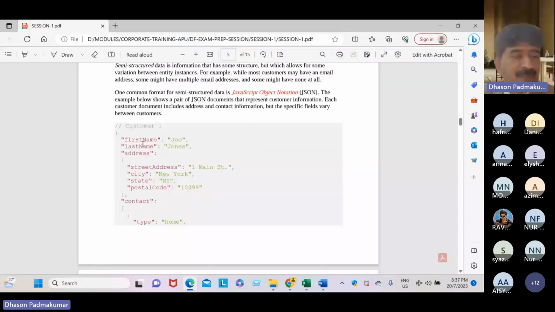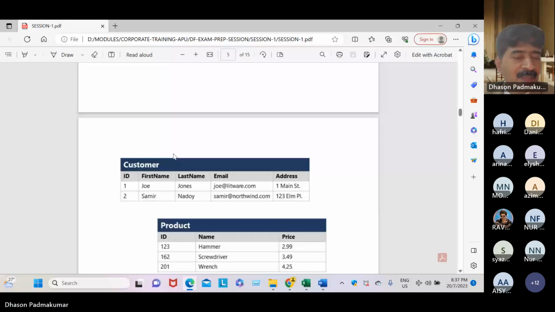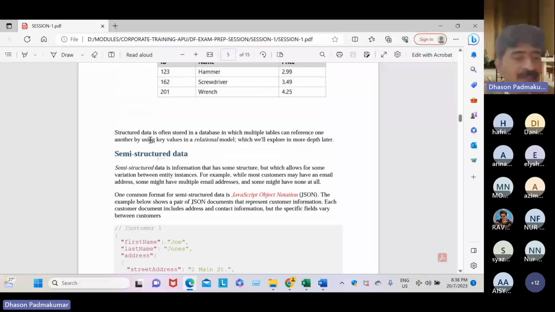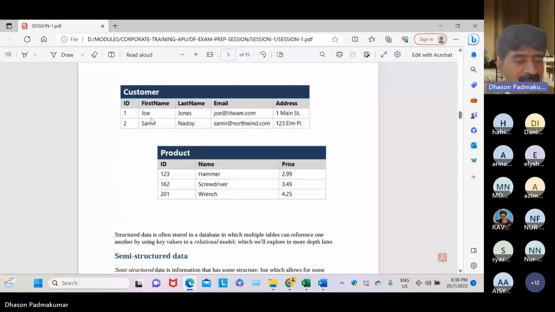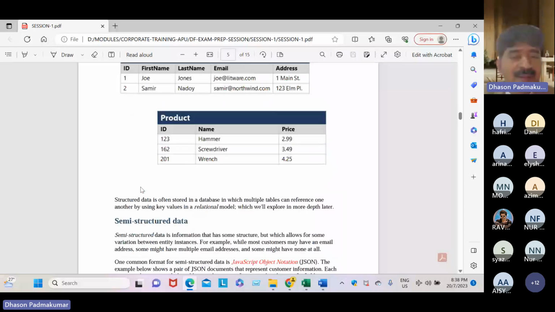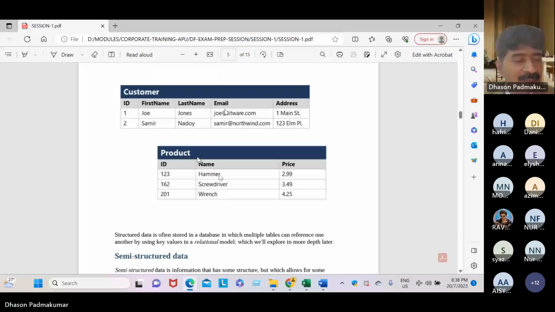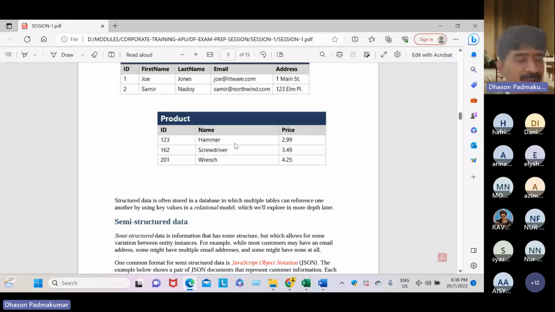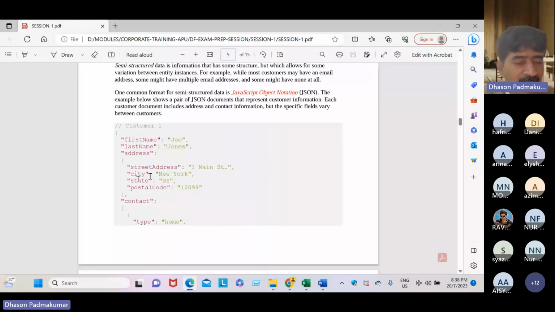Like first name, see here the data is in table form, but the same data is stored in JSON format. How will the same data be stored? See here, first name Joe, last name Jonas, next address, like one main street, then email, and next contact and type.